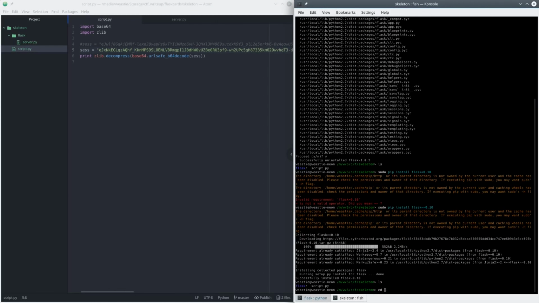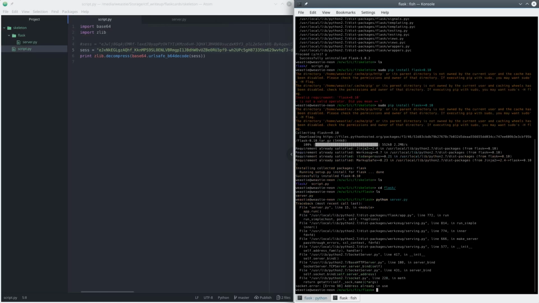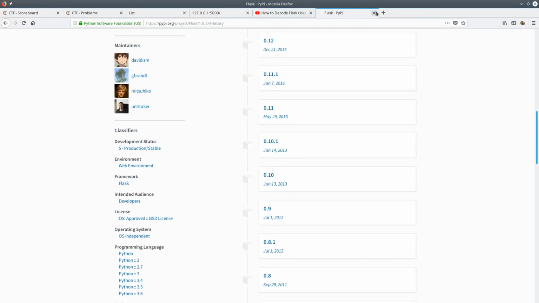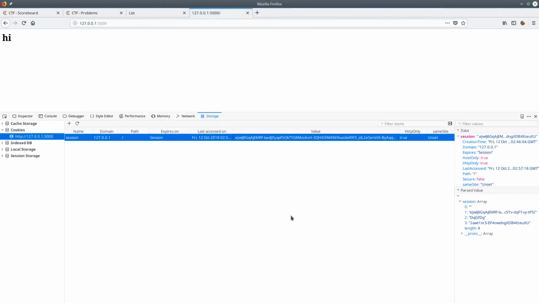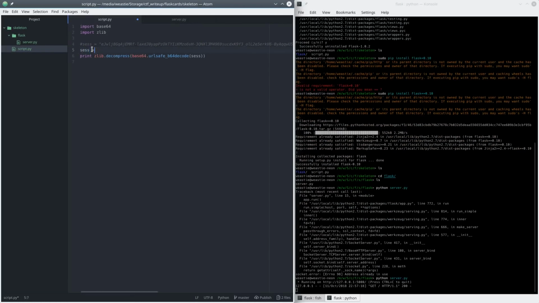Now we can try one more time with this Flask server. I forgot to close out the last server, sorry. Now we can see our new session variable. Well, it looks very similar to our last one, so if this is even mostly similar, it's probably going to be actually the same, but I'll check them both just to make sure.